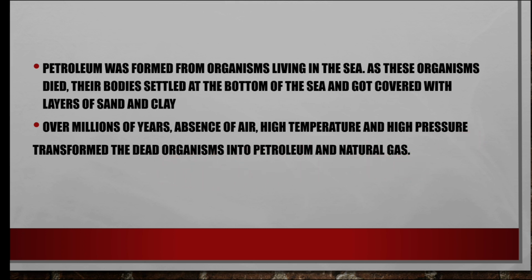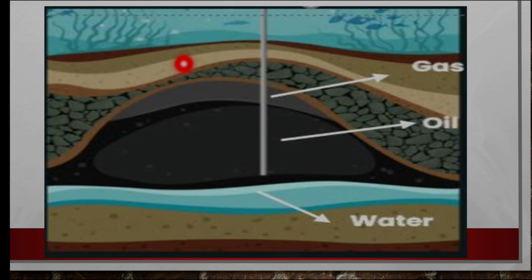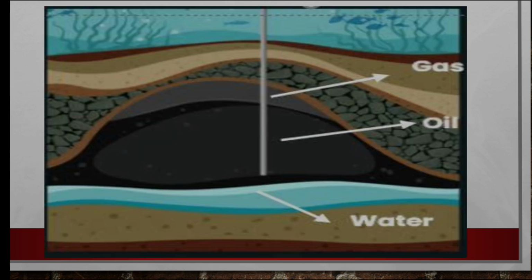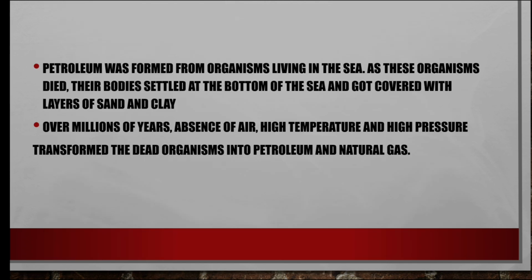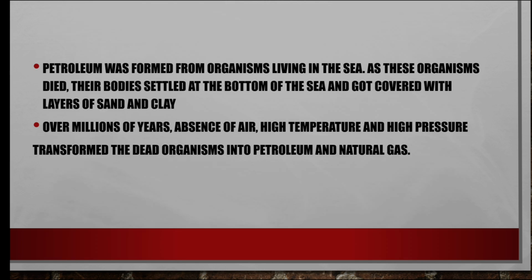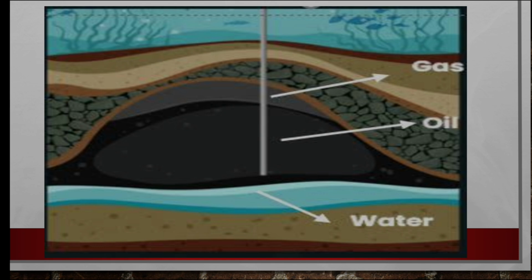See, the organisms are buried under the sea, under high pressure and high temperature, covered with layers of sand and clay, and so they are transformed into petroleum oil and gas.